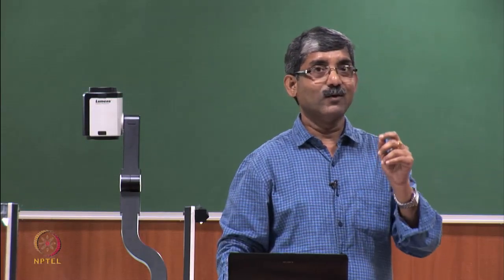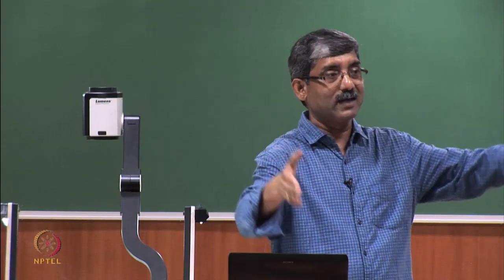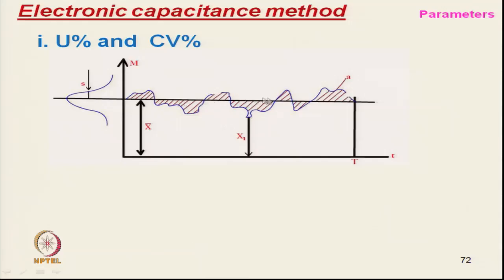Once it gets the mean capacitance value based on a large number of initial data, it plots this type of curve. This is the apparent mean value, then accordingly it keeps on plotting.